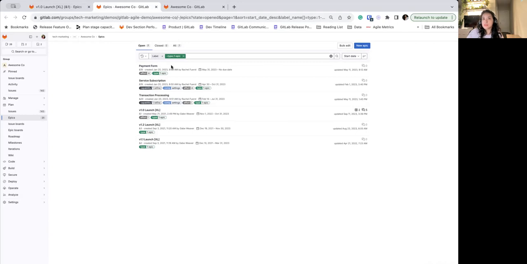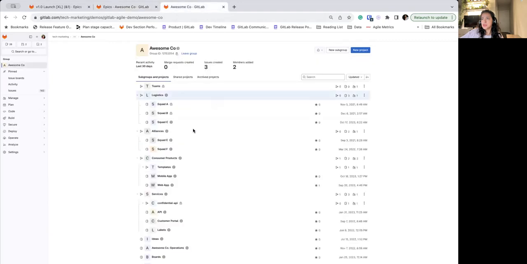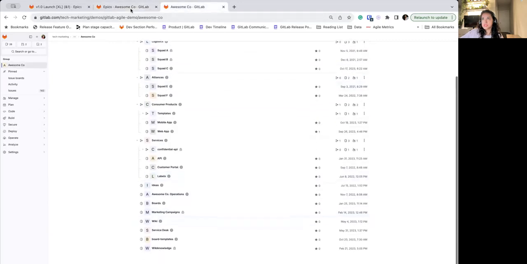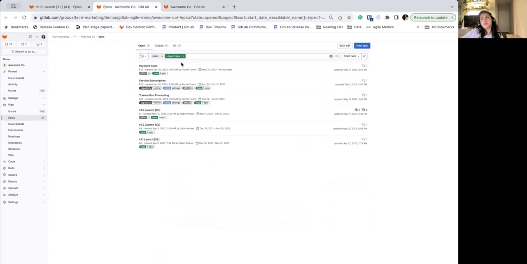But for now, you just want to be careful where you create them and preferably create them in the same place so that you don't have to be navigating around your tree hierarchy to find them. Also, if you go to the very top of the tree, so for example, here I'm in AwesomeCo, and within AwesomeCo, there's all these different groups and projects. If I go to the very top and search, I can pull all the epics that are associated, but again, it just makes it easier if they're all in the same place.